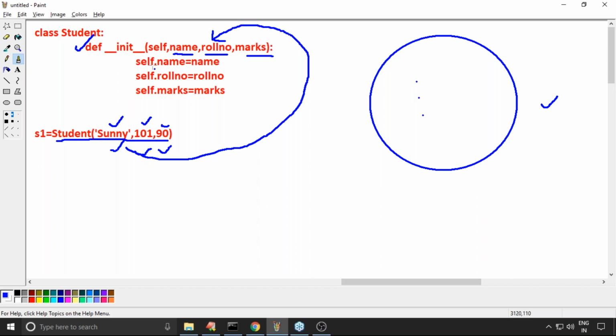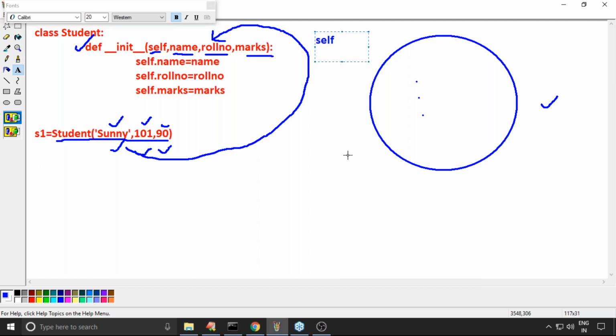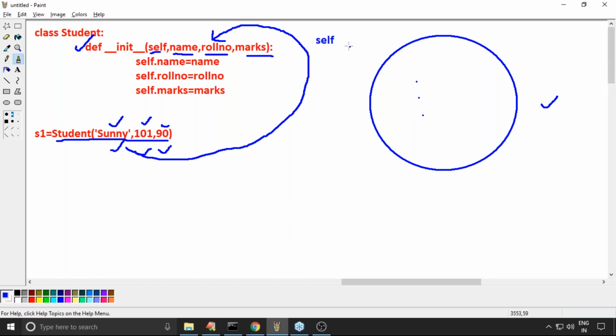Okay, now self is providing a reference to the current object. Can you please confirm what is the purpose of self? Who is responsible to provide self? Python virtual machine will provide the self reference variable to access this object.